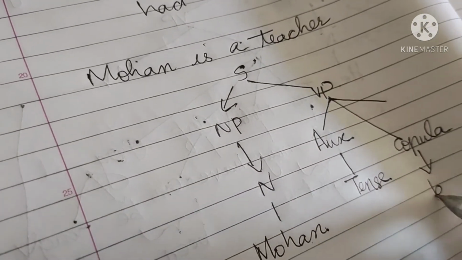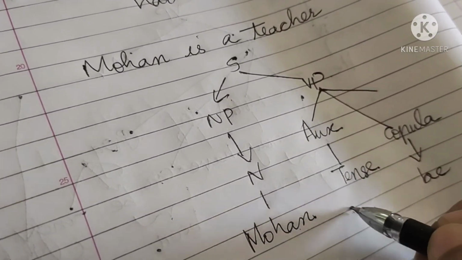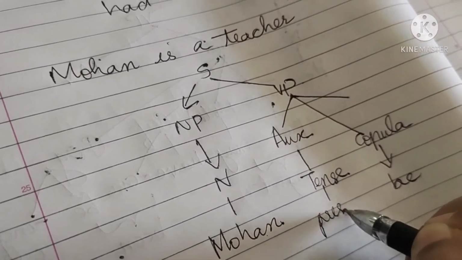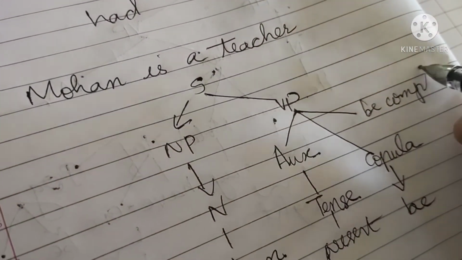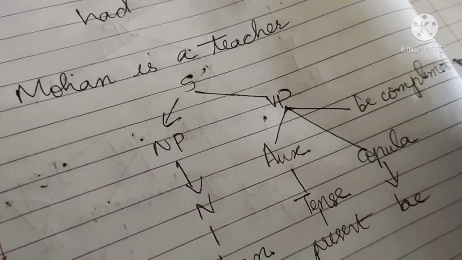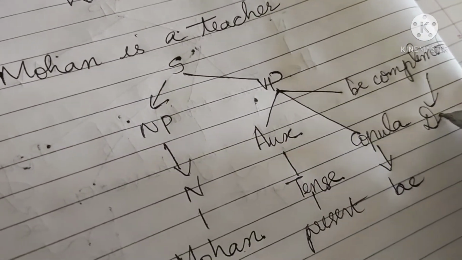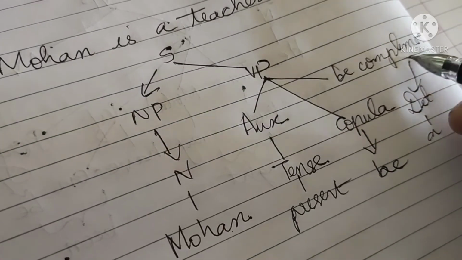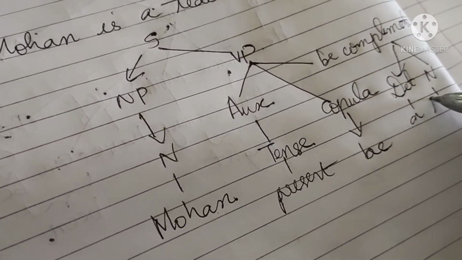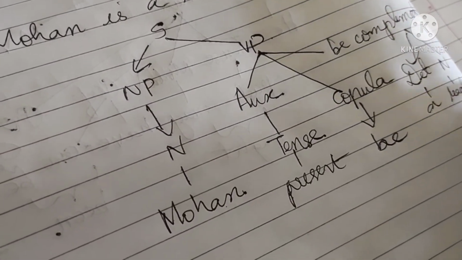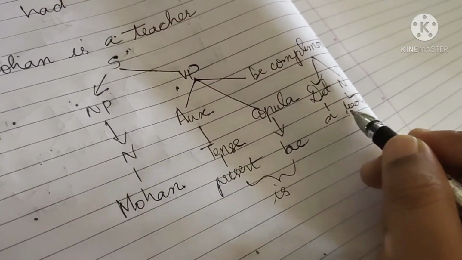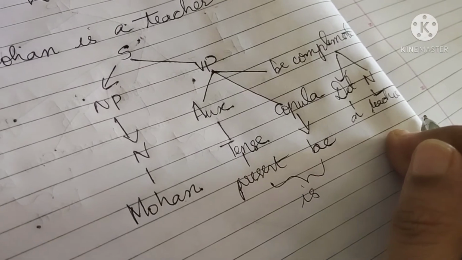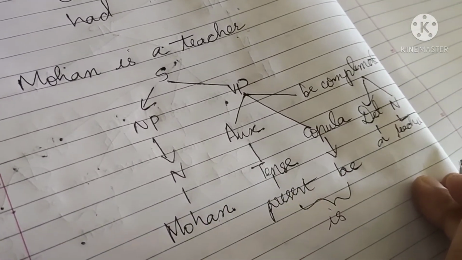So we have be. Tense here, Mohan is a teacher. So tense here is present tense. Now next we have be complement. That is a teacher. A is determiner and teacher is noun, which gives Mohan is a teacher. Okay, we will see similar examples.